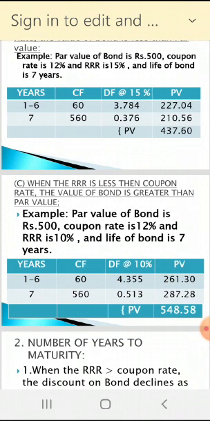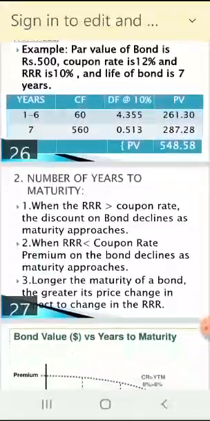All these examples are in front of you, please solve them. In the exam they will ask: what is bond? Explain the various bond theorems. 8 marks. So you have to write down 1 A, B, C. And now the second part, 2, is number of years to maturity.